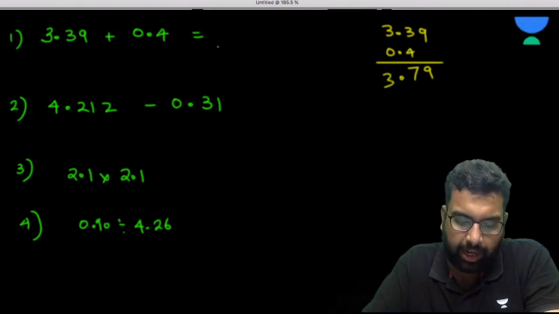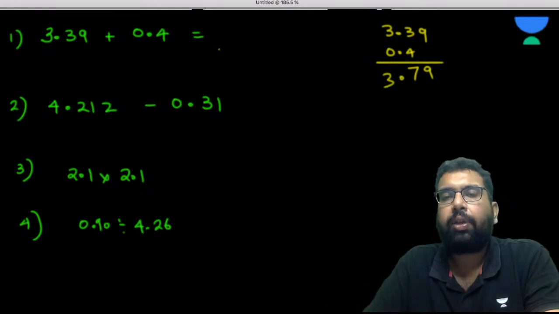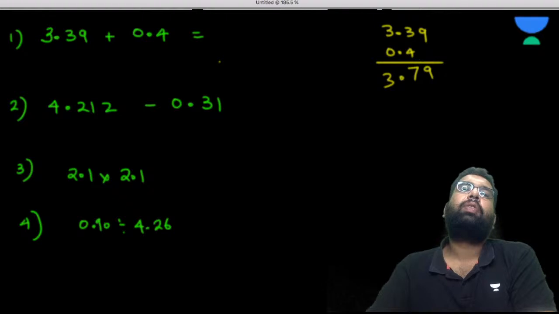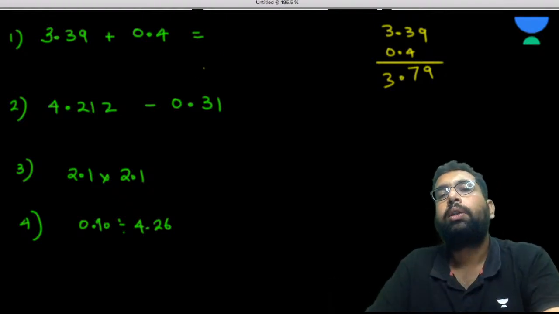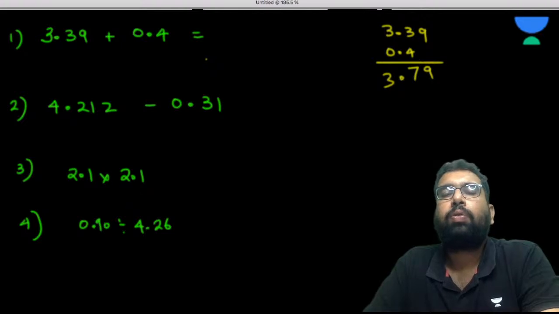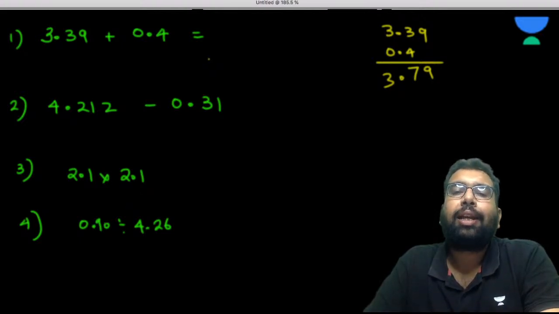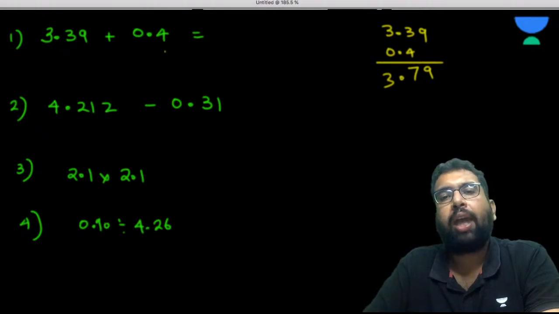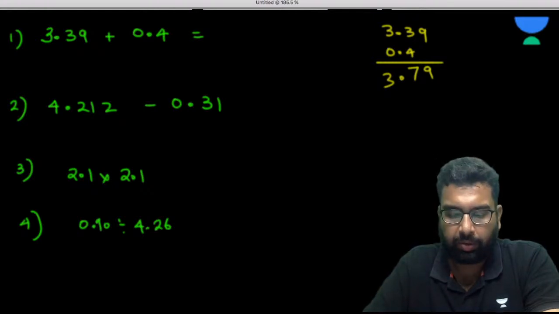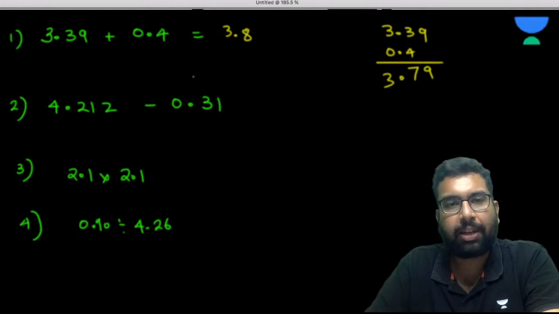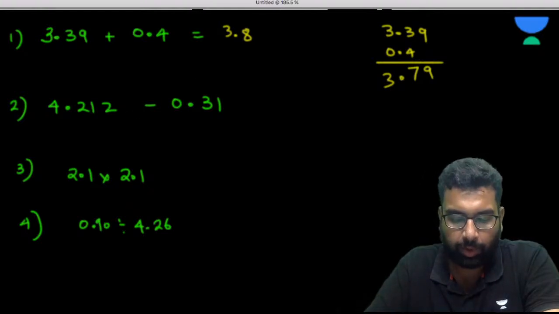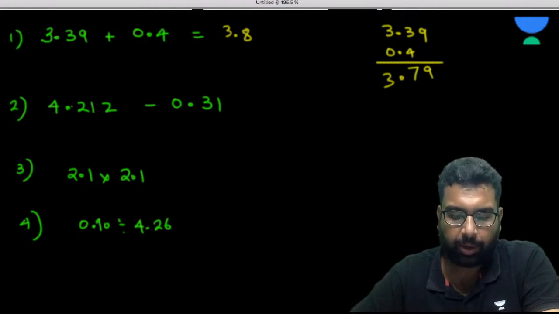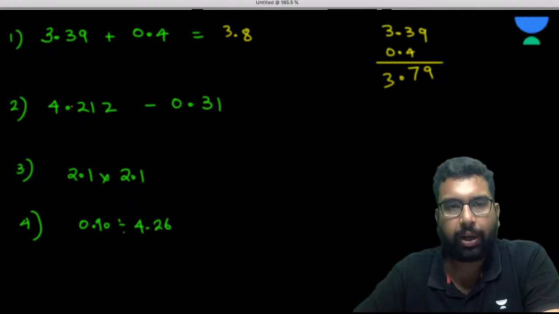Is it the right answer? No, sir. When we are adding or subtracting, we have to round off the solution to the same number of decimal places as present in the value with the least decimal place. Here two values are there, 3.39 and 0.4. So we have to reduce the answer to one decimal place, so 3.79 will become 3.8. You have made the mistake, beta.